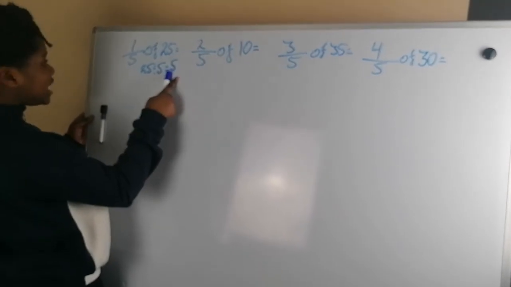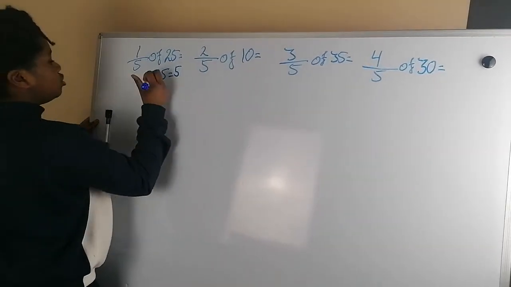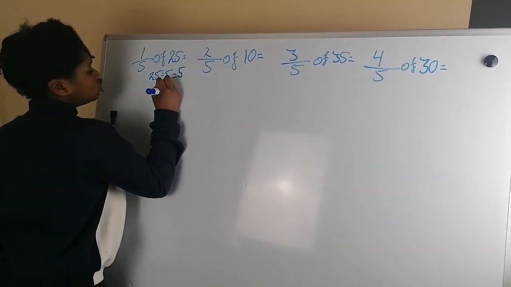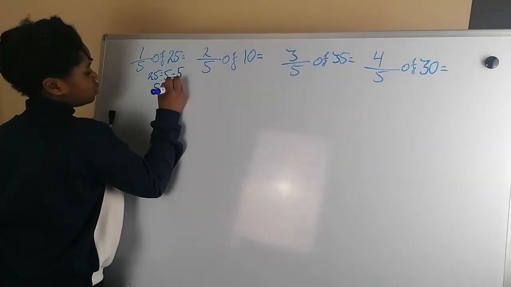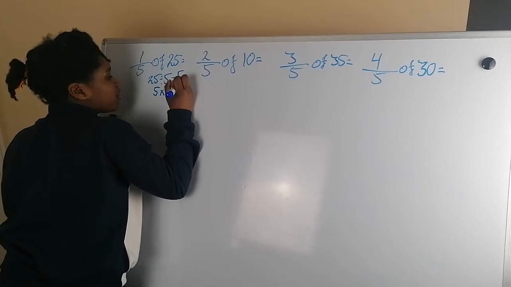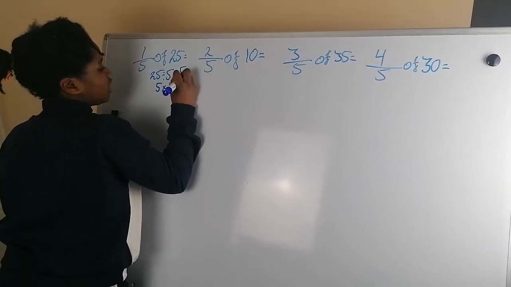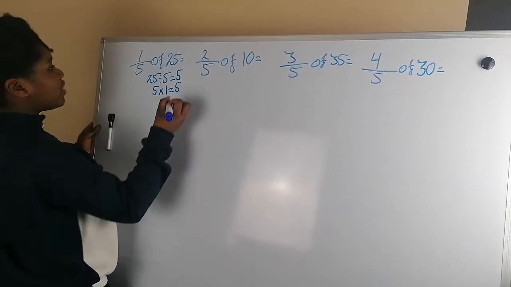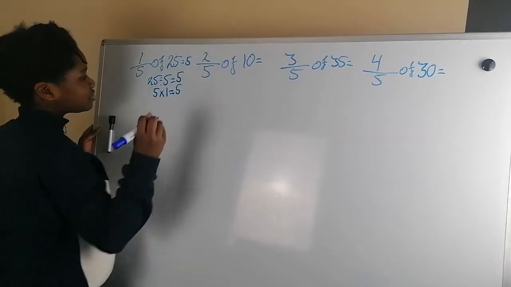Then you use the answer and times it by the numerator, which is 1. So 1 times 5, or 5 times 1, doesn't matter. 5 times 1 equals 5.